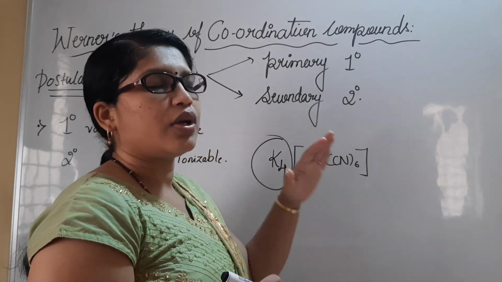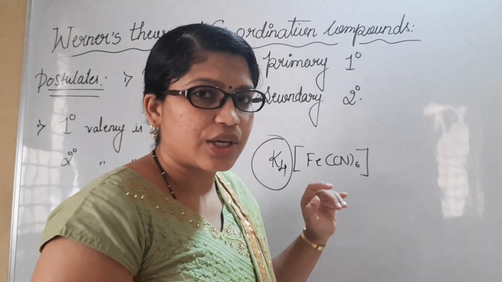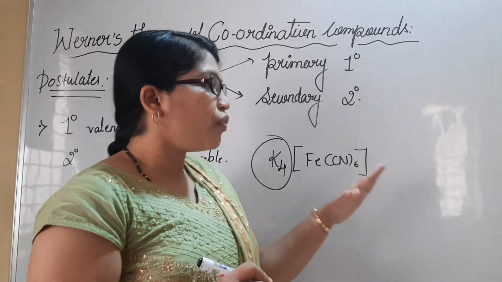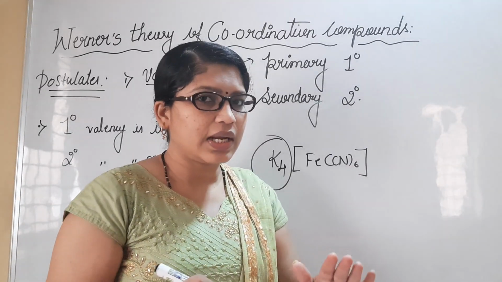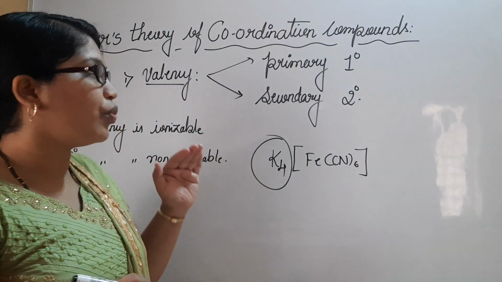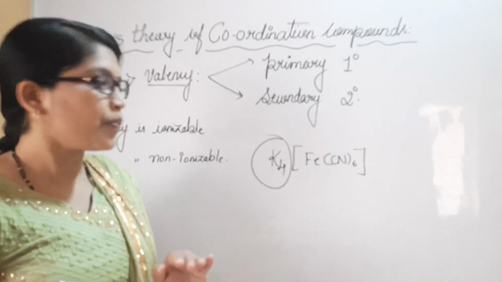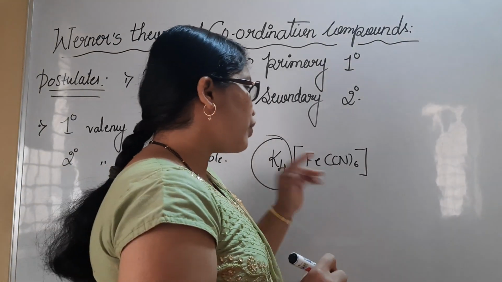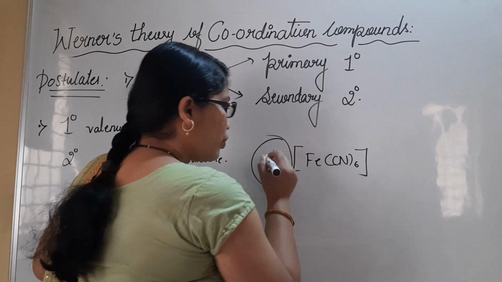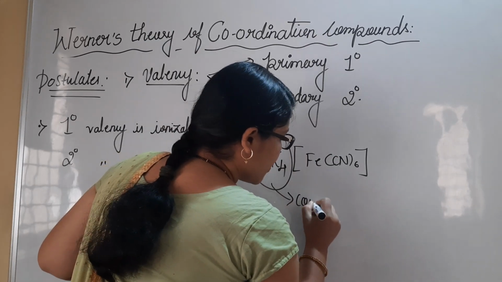Bracket in total with the compound is said to be the coordination sphere. We will understand those terminologies later. Let us first complete Werner's theory postulates. When you consider K4[Fe(CN)6], the K+ ions are said to be counter ions.